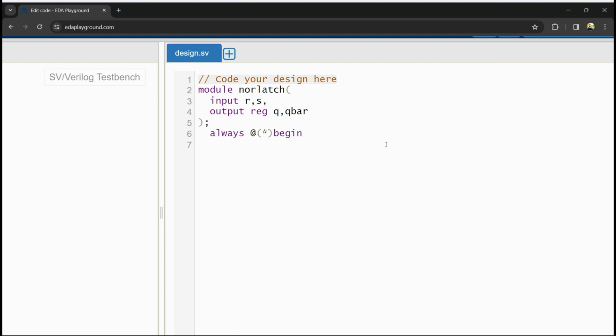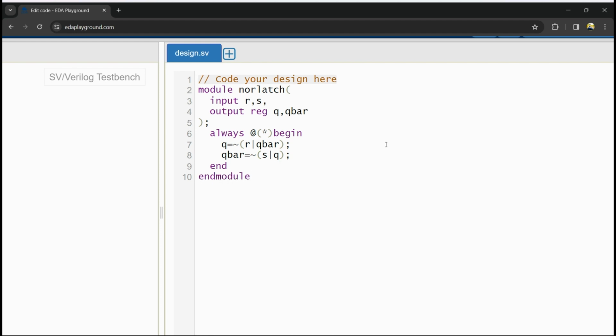Now for Q, what operation will be performed? A NOR operation between the R and Q bar, right? So R NOR Q bar. And for Q bar, a NOR operation with S and Q. So these are the operations that will be done for the Q and the Q bar. So I am ending the module, endmodule.